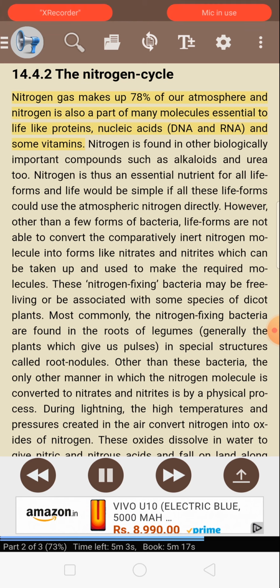Nitrogen gas makes up 78% of our atmosphere, and nitrogen is also a part of many molecules essential to life like proteins, nucleic acids, DNA and RNA, and some vitamins. Nitrogen is found in other biologically important compounds such as alkaloids and urea too. Nitrogen is thus an essential nutrient for all life forms, and life would be simple if all these life forms could use the atmospheric nitrogen directly.